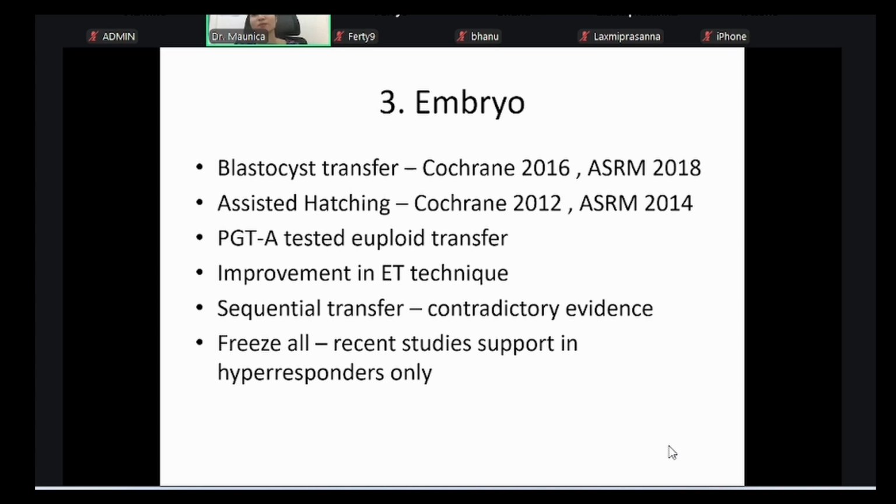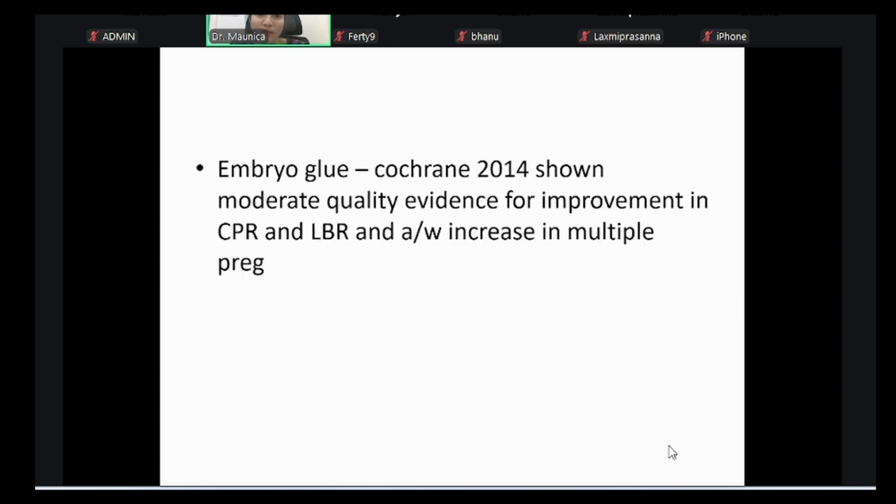Second, even in spite of that, if someone wants to do it, the results will not be great because your estrogen levels are very high in hyper-responders, which is not physiologically good for an endometrium at the implantation time. So that's why I go for a frozen transfer. Next, embryo glue. Moderate quality evidence for improvement in clinical pregnancy rate and live birth rate, also associated with an increase in multiple pregnancies when you are transferring more than one embryo.